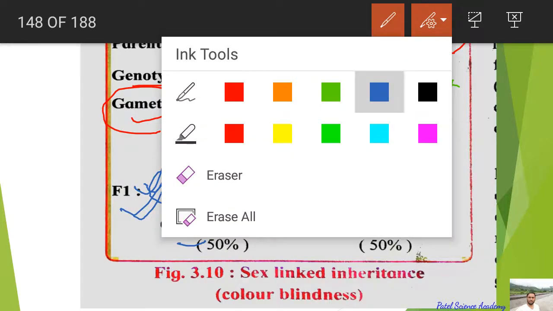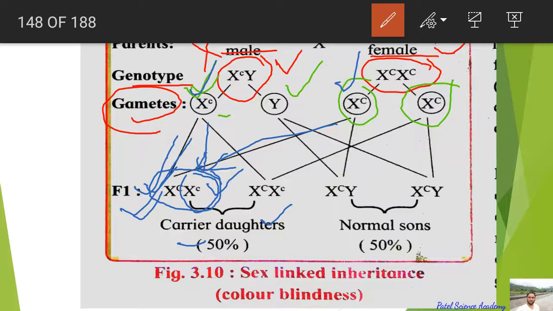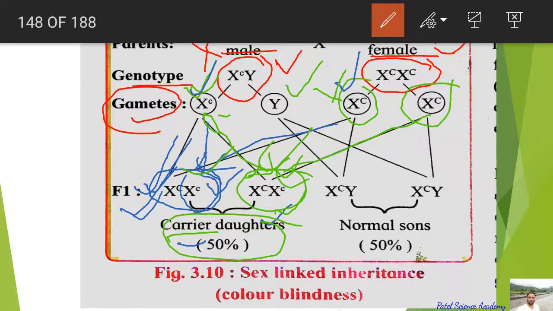What will happen in the next chance? If this X from the father side fuses with this other X instead, again the same chances will be there, capital X capital C capital X small c, and because of the two X's, it will again be a daughter, and likewise two daughters will be there, but these two daughters will be carriers.